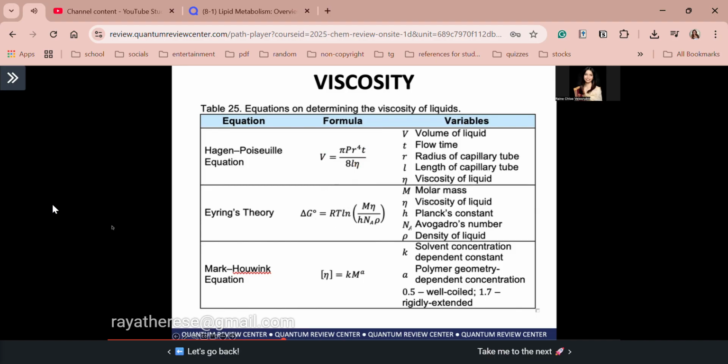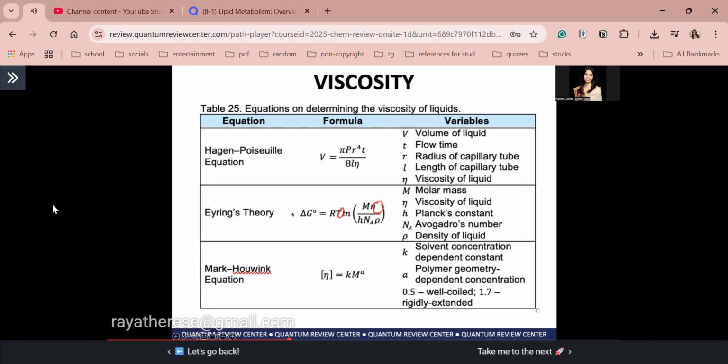Next we have the Eyring theory. Second, the Eyring theory, it connects viscosity with temperature. On point lang yan guys, kinoconnect niya ang viscosity, si N, with temperature. And yun yung purpose ng Eyring theory. So it treats flow as a rate process. So parang pag nagflow daw guys ang isang liquid, rate process yun. So sa rate process kasi guys, kailangan may ma-overcome na energy barrier ang molecules mo, 'di ba? Ma-overcome niya ang activation energy, 'di ba?